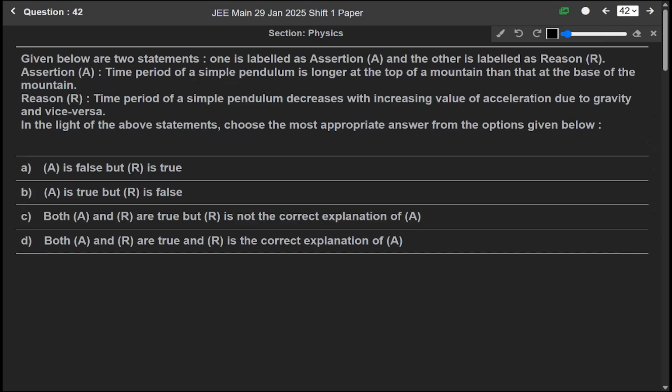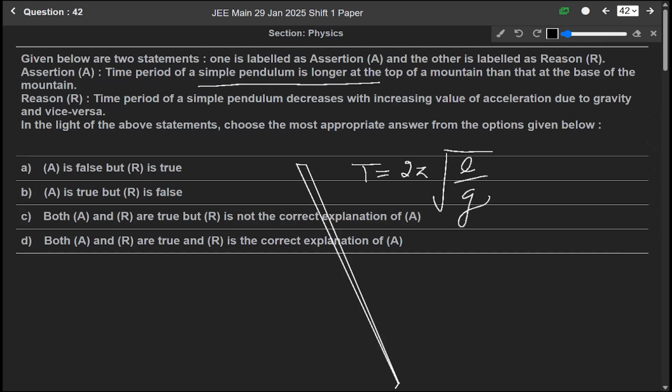So we know that for a simple pendulum the time period T equals 2 pi under root of L over g. Okay, so the time period of a simple pendulum is longer at the top of a mountain than at the base of the mountain. We know that at the top of the mountain, gravity decreases.